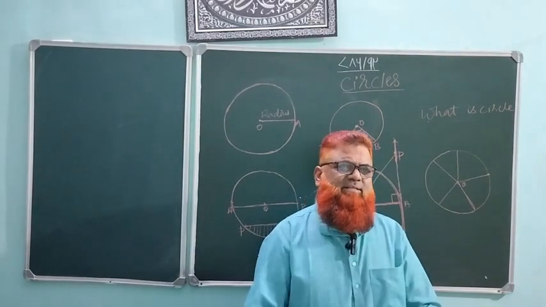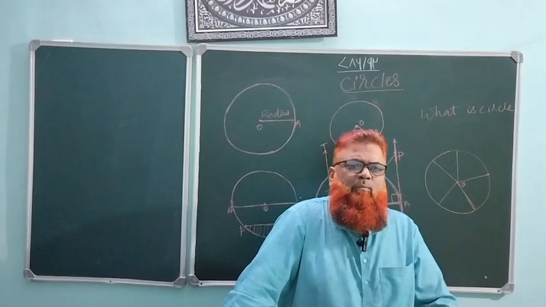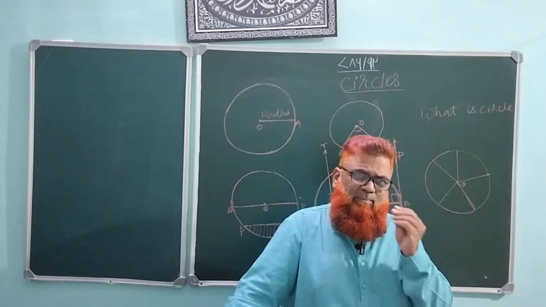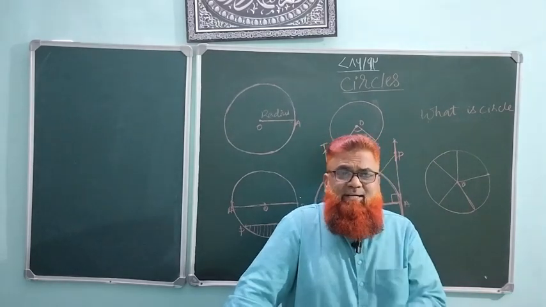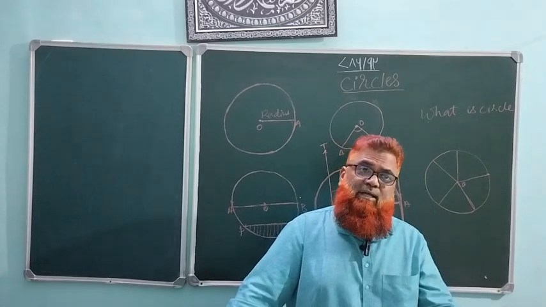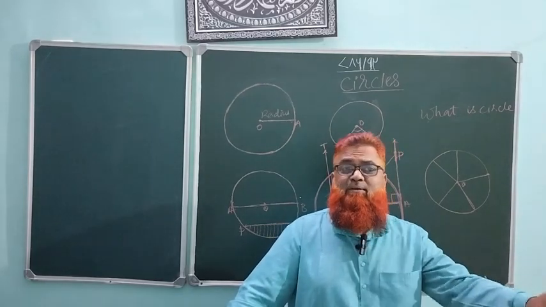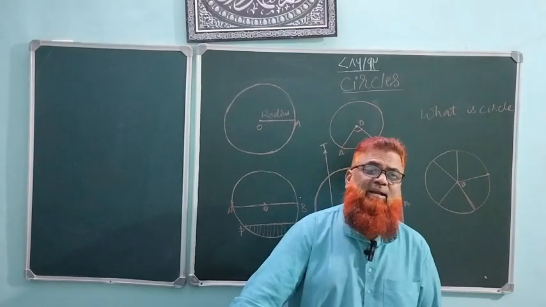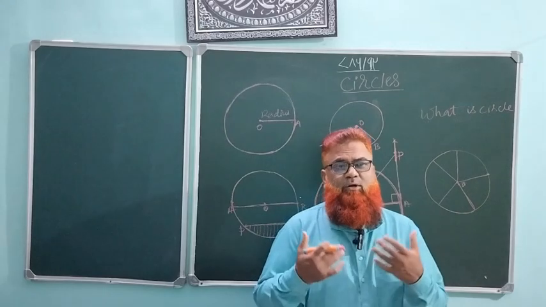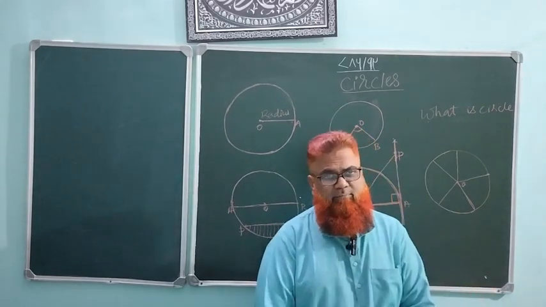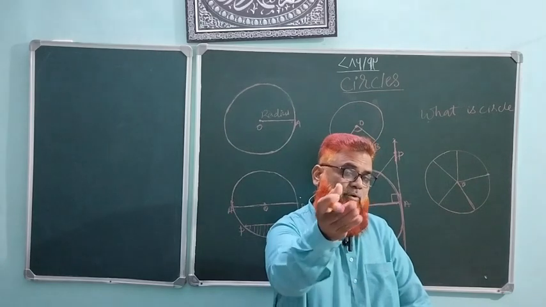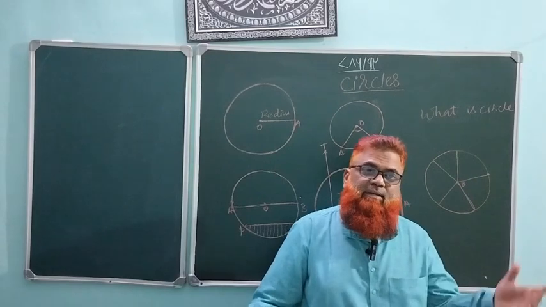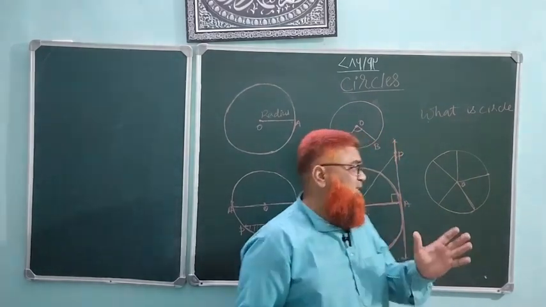This is also a definition, as I said in the beginning itself. We will have many more definitions according to our understanding and perception. It is not necessarily mandatory that the definition is what is given in a particular textbook or material. What I understand according to my perception, I am going to explain, and what you understand according to your perception, you can explain or define. This is the definition of the circle.